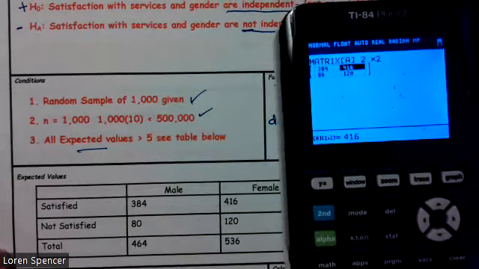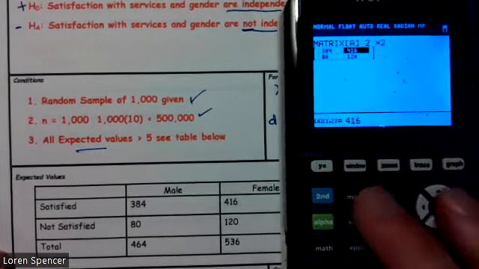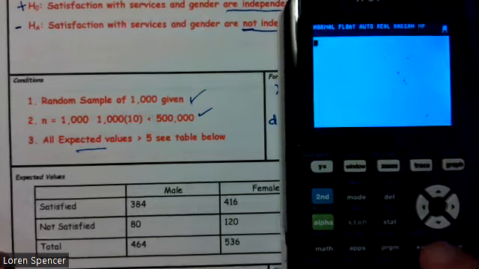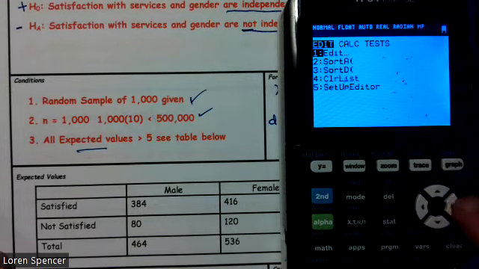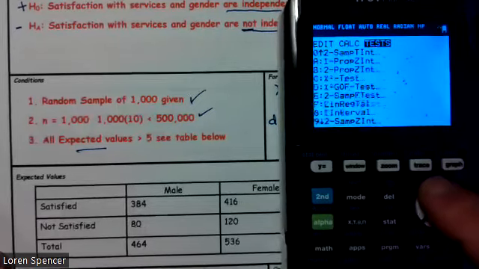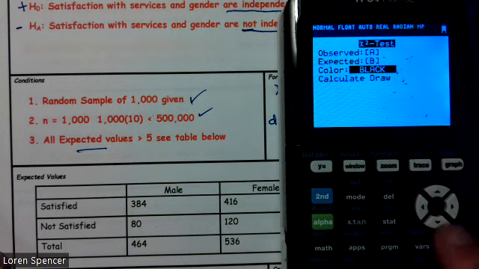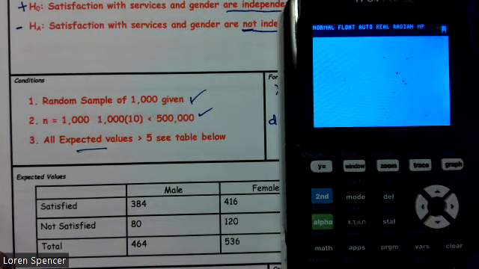Once I do that, I need to go second and the button next to it and leave. I'm going to go ahead and run my test. So stat, test, chi-squared test, press enter. Go run the whole thing.